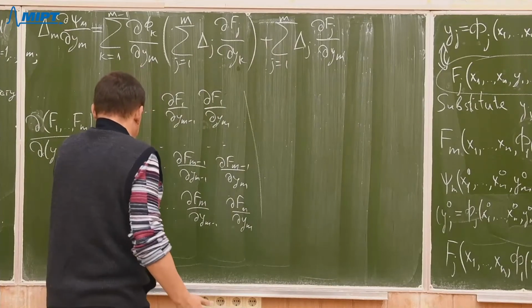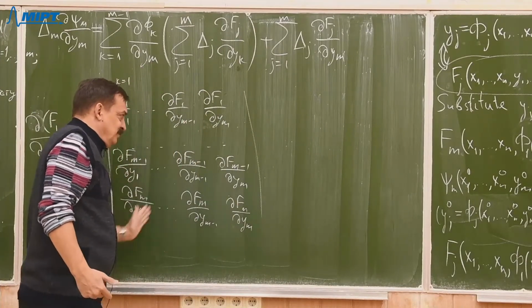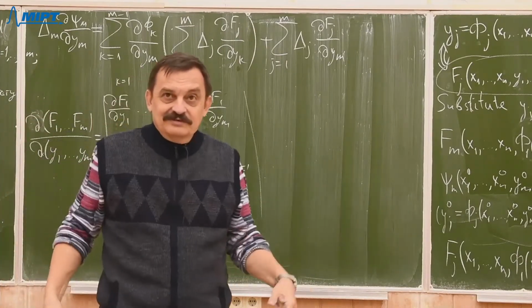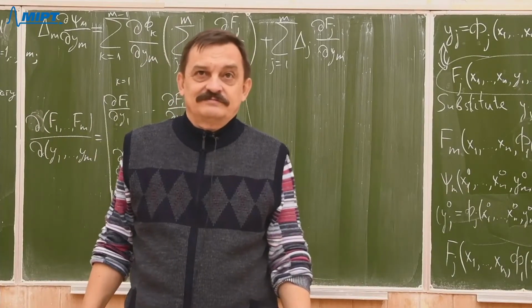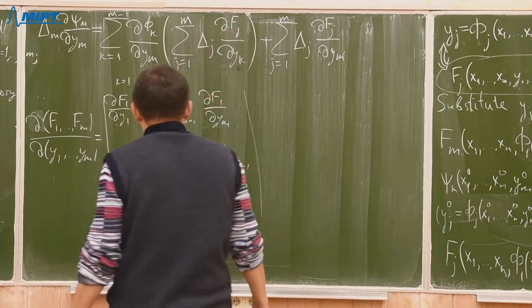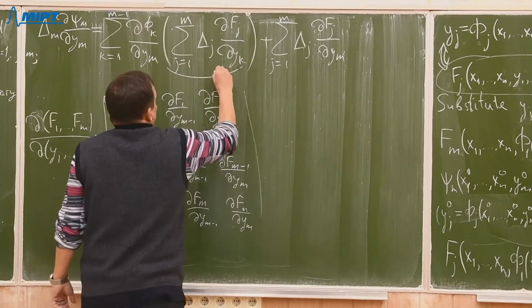And we know that a determinant where two columns are the same is 0, so those are zeros.